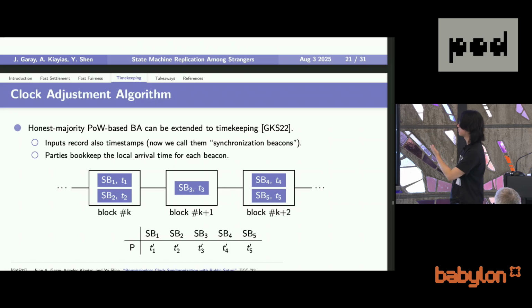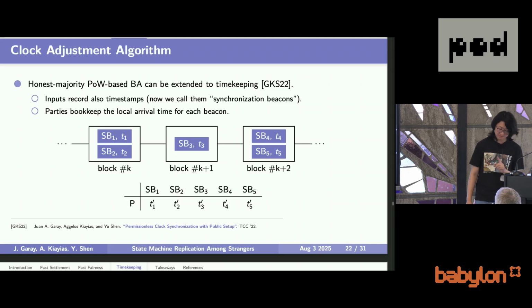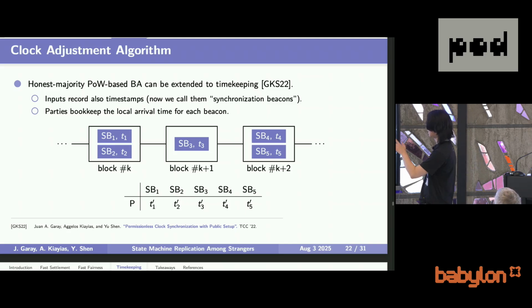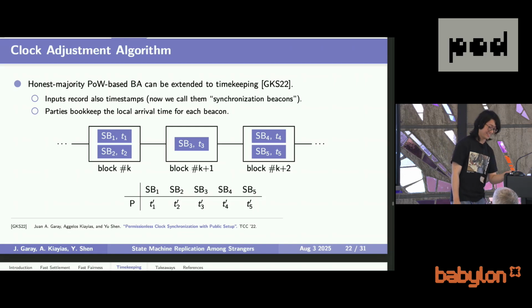But it does not work for the drifting clock model, but we still use it as a sub-procedure that I'm going to talk a little bit about. So this is very simple, actually. The consensus protocol that I said previously can also be used to do self-time keeping if we extend it a little bit in this way.